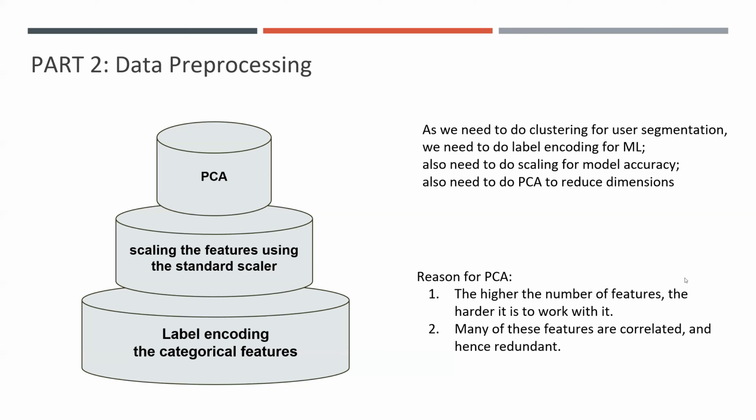Here you can see 2 reasons for PCA. The first is the high number of features, which is really hard to deal with. The second is that many features are correlated and most of them are redundant, so we need to remove or reduce them.